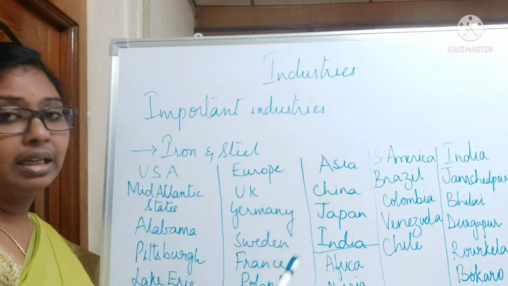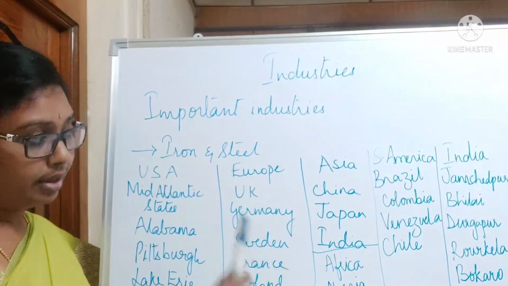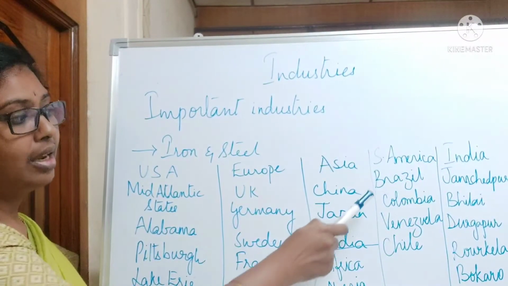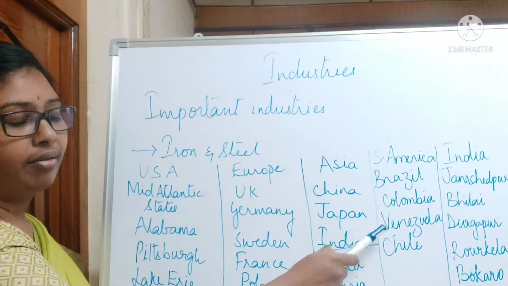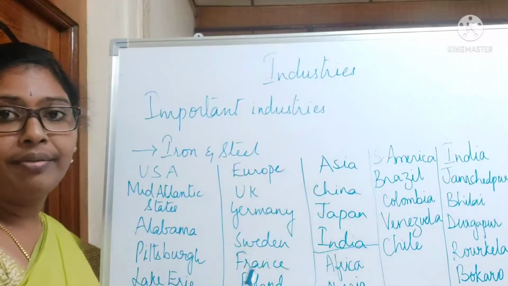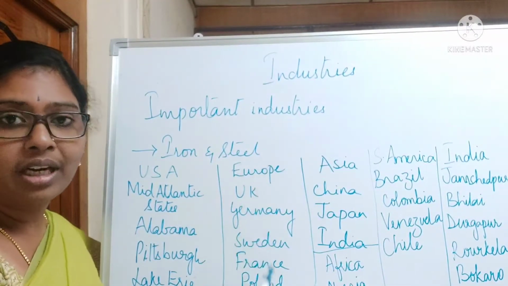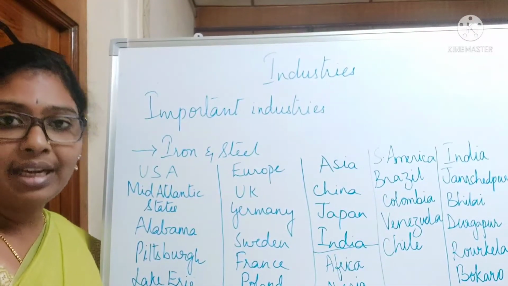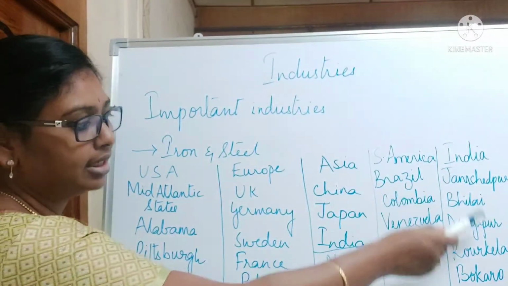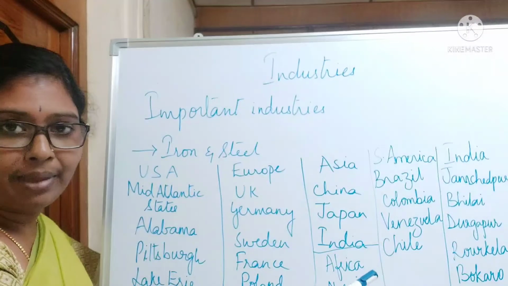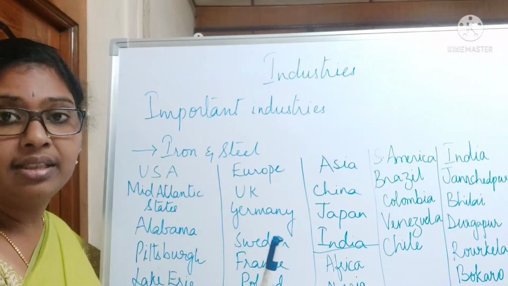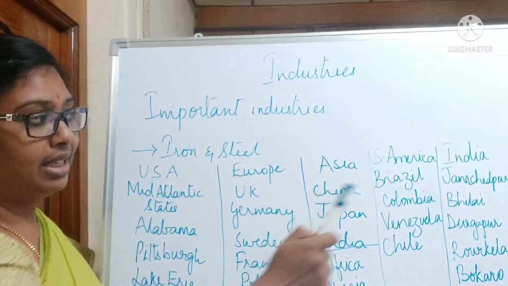In South America, four regions are very famous for production of iron and steel: Brazil, Colombia, Venezuela, and Chile. When we come to India, the Chota Nagpur Plateau region is very famous for production of iron and steel. All these places, what we are mentioning, they have each one iron and steel project in their place.